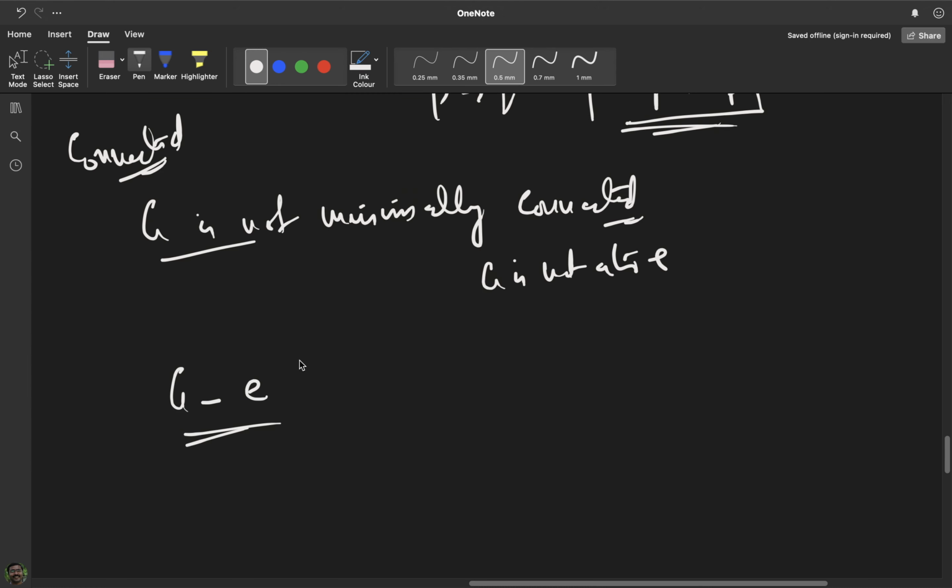That is why it has not become minimally connected. Suppose the graph is somewhere just like this, and there is a vertex U and a vertex V, and suppose this is my edge E. So deletion of this edge E still leaves the graph connected.